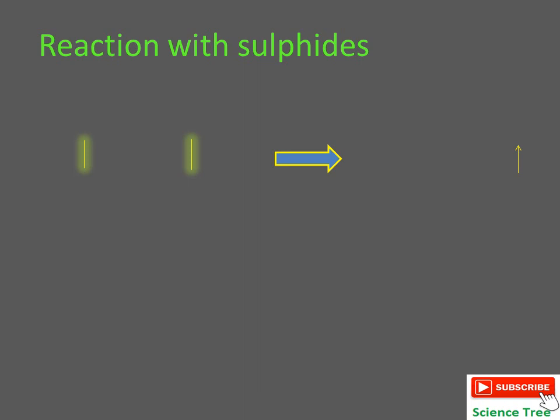Now we have to move towards the reaction of metals with sulfides. Whenever metals combine with sulfur like this, they will form sulfides. Here iron sulfide is reacting with sulfuric acid.